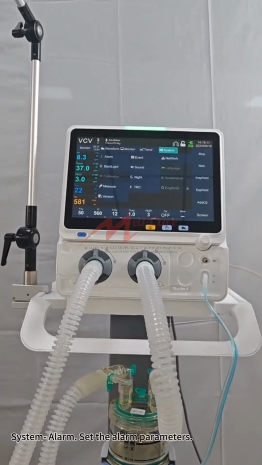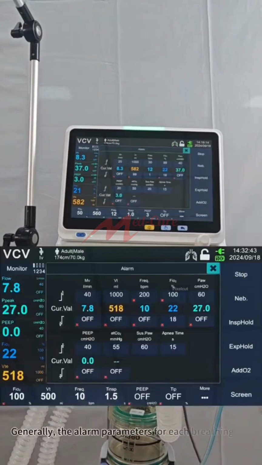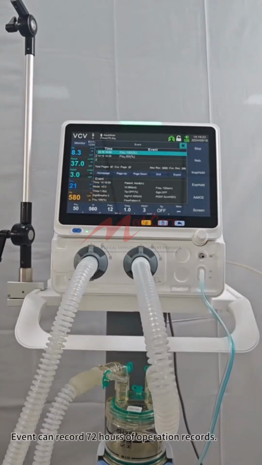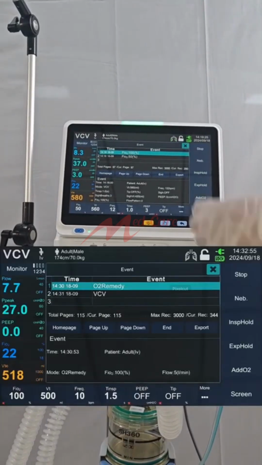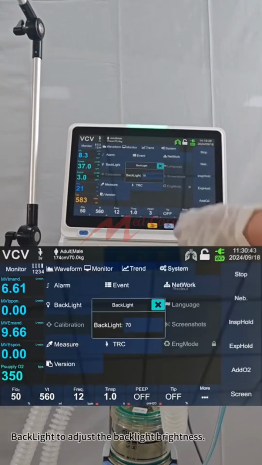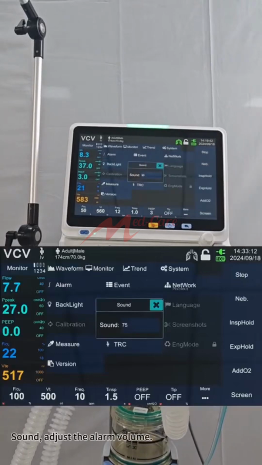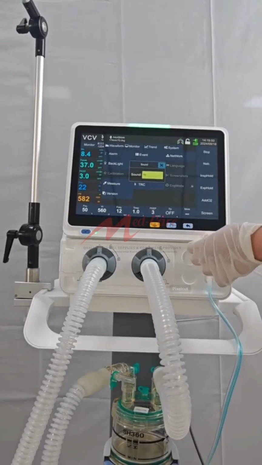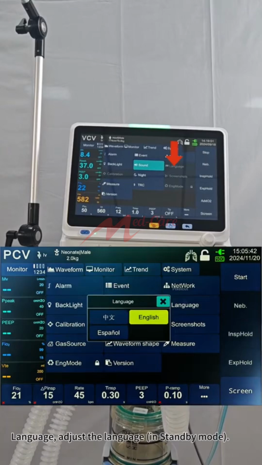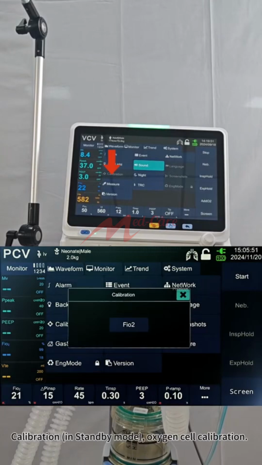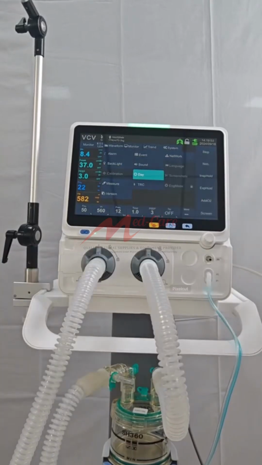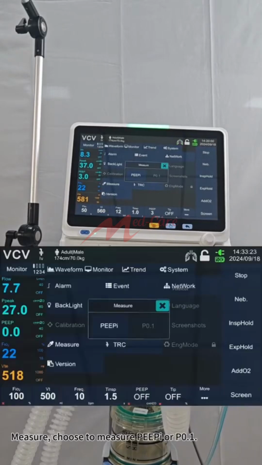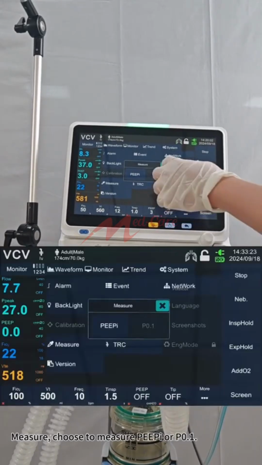System Alarm. Set the alarm parameters. Generally, the alarm parameters for each breathing mode have been set. Event can record 72 hours of operation records. Backlight to adjust the backlight brightness. Sound, adjust the alarm volume. Language, adjust the language in standby mode. Calibration, in standby mode, oxygen cell calibration. Day/night, select day/night mode. Measure, choose to measure intrinsic positive end expiratory pressure or airway occlusion pressure.